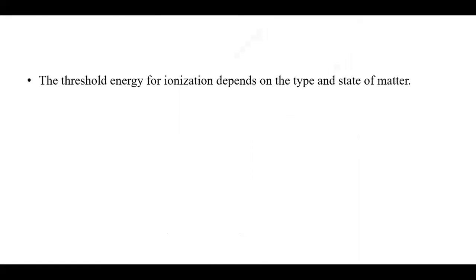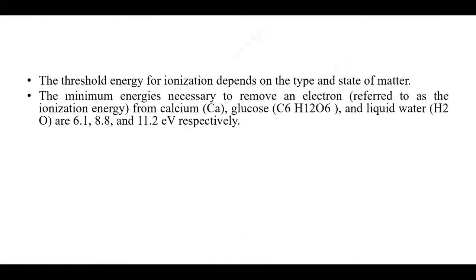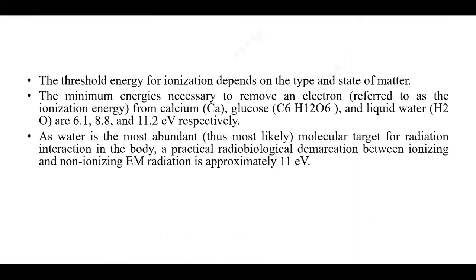The threshold energy for ionizing depends on the type and state of the matter. The minimum energy necessary to remove an electron, referred to as the ionization energy, from calcium, glucose, and liquid water are 6.1, 8.1, and 11.2 electron volts respectively.